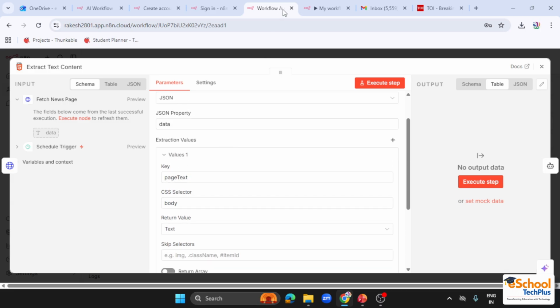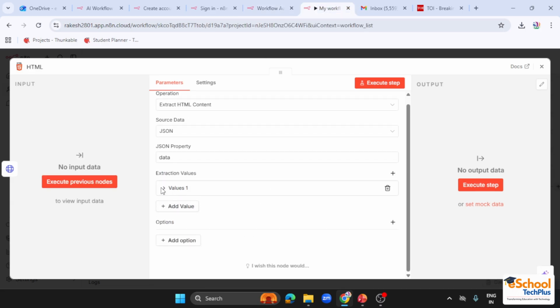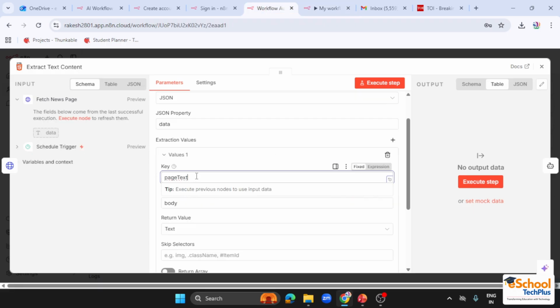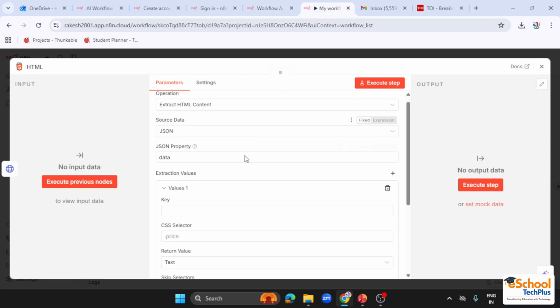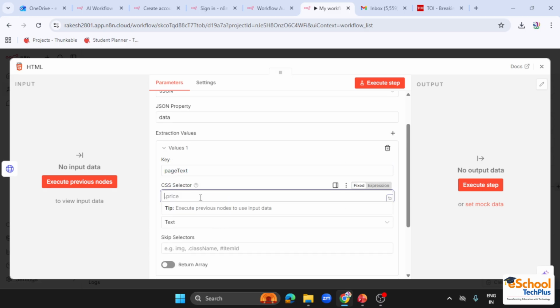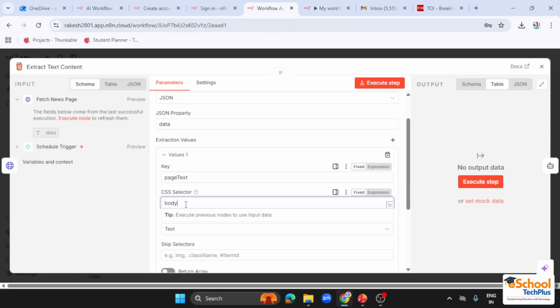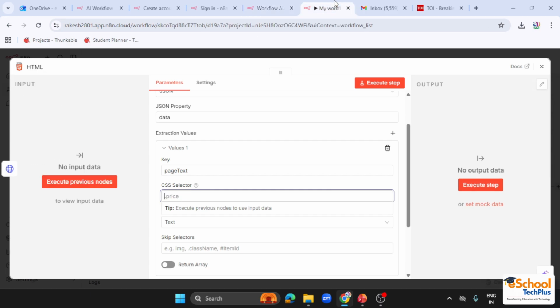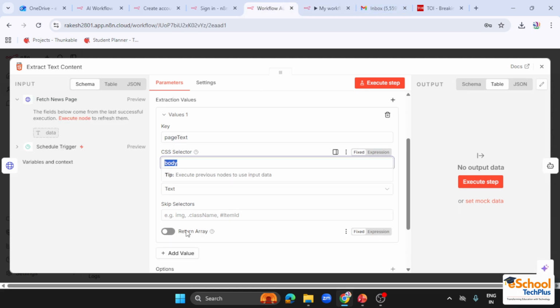Okay, so here I have extraction value. Let me copy this one only. Key we have to specify page text. Okay, then in the CSS selector let me choose body. Then in the return value we have to return the text.